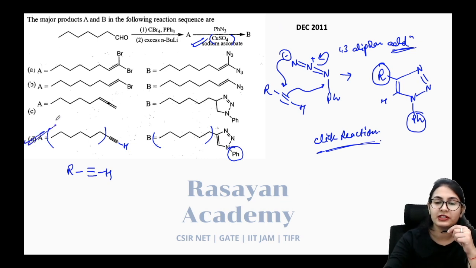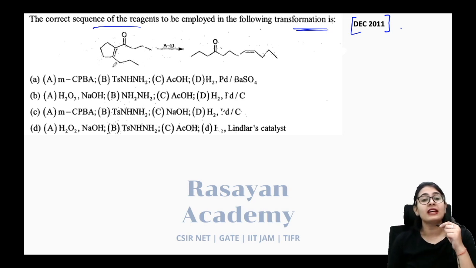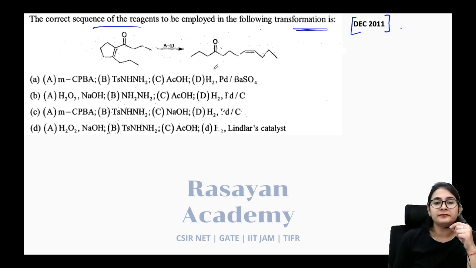Very, very simple question, December 2011. Corey-Fuchs reaction and click reaction. Next reaction from the same year goes like this. Correct sequence of reagents you have to find out for the following transformation. So it's so easy. The reactant and product both are given. What is A to D that you have to find out?